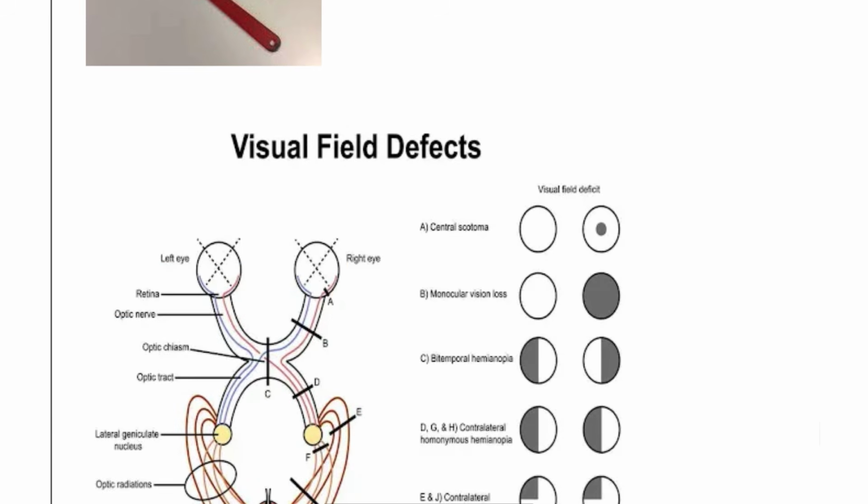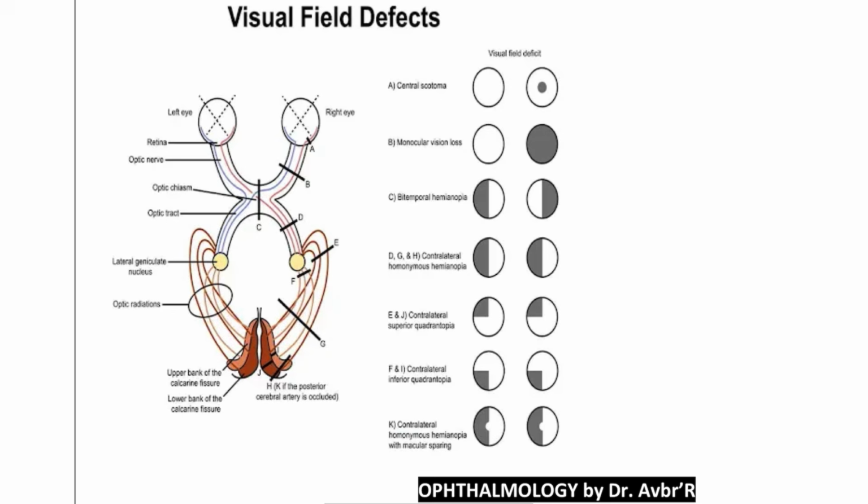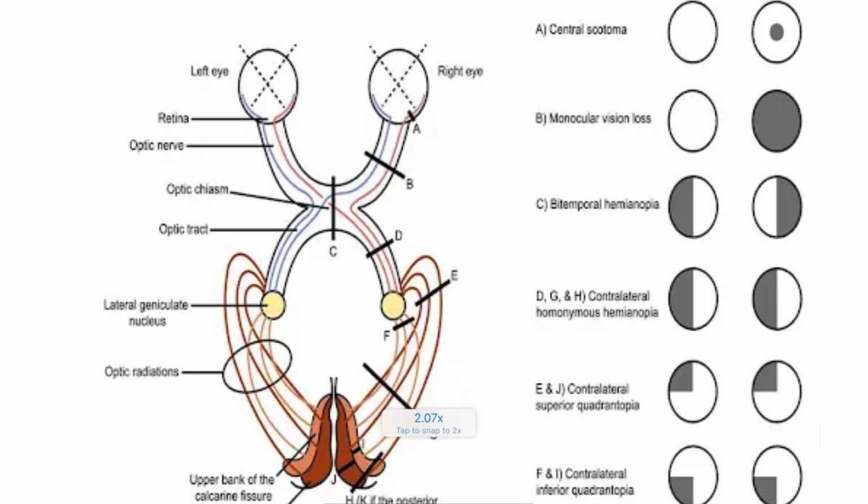Maddox rod test. Last but not the least, here we are going to discuss the important points of visual field defects. There is a nerve supply present in the eyes. The optic nerve has a different direction, and so does our vision, so it is going to differentiate. For example, you can see the optic nerve here has two components: one is the nasal component, one is the temporal component, and the temporal component does not divide.